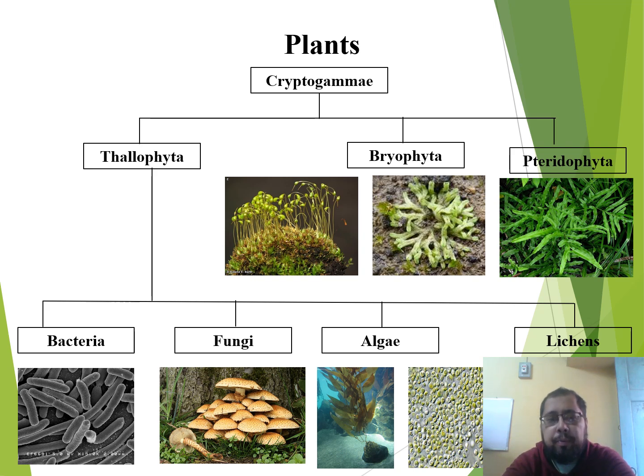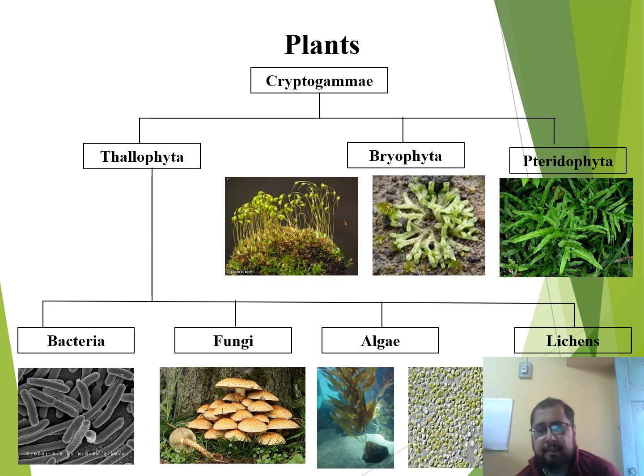Coming to the second group of cryptogams, the bryophytes, these are simple plants which have a rather thallic structure but not a fully undifferentiated mass. Here some degree of differentiation is seen, especially in the mosses, which have a leaf-like phylloid, stem-like cauloid and root-like rhizoids. But these are not true leaf, stem and roots, and they lack vasculature. That is, they do not have xylem and phloem.